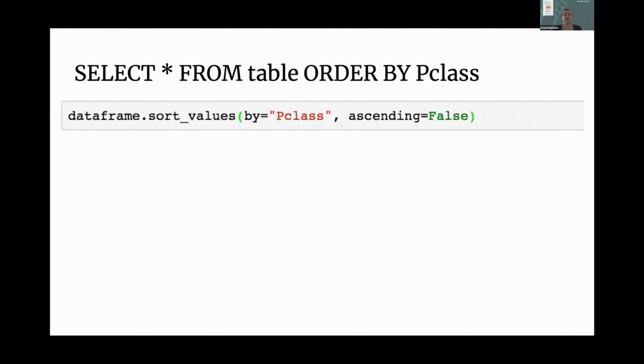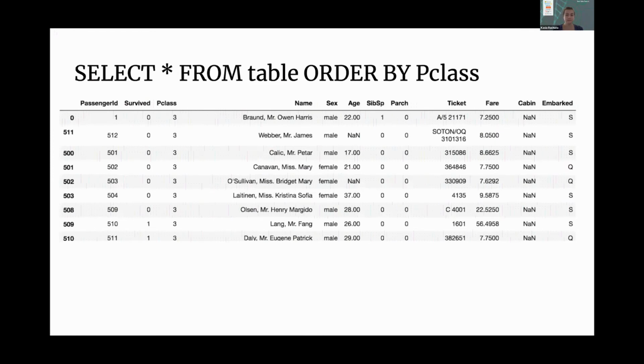Now, if we want to order by a particular column name, we do DataFrame.sort_values, and then in the brackets, we specify what column we want to order it by. In this case, that's passenger class. And by default, the ascending condition is equal to true. So that's why I explicitly wanted to set it up as ascending equals false, just to show you that this is an argument you can pass. But if you want the ascending condition to be true, you just don't need to specify that. And then again, I inspect my data frame and check that this has worked correctly.